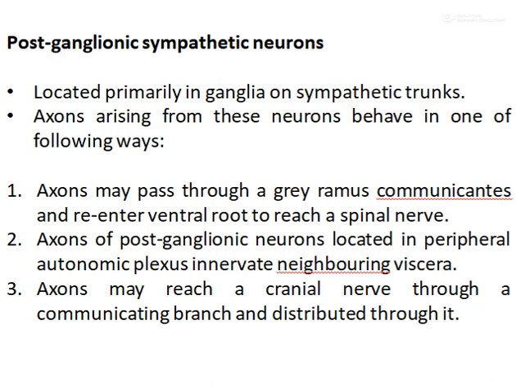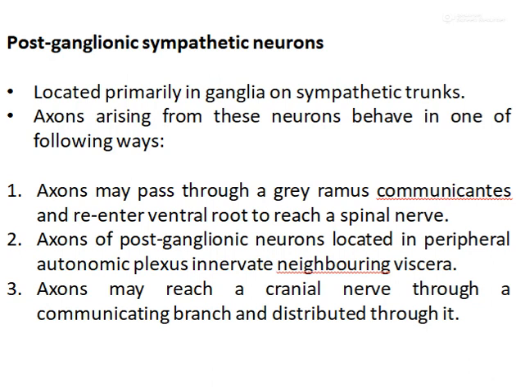Now the postganglionic sympathetic neuron. This sympathetic postganglionic neuron is located primarily in the ganglia on the sympathetic trunks. Some are also located in the prevertebral ganglia and the peripheral autonomic plexus.